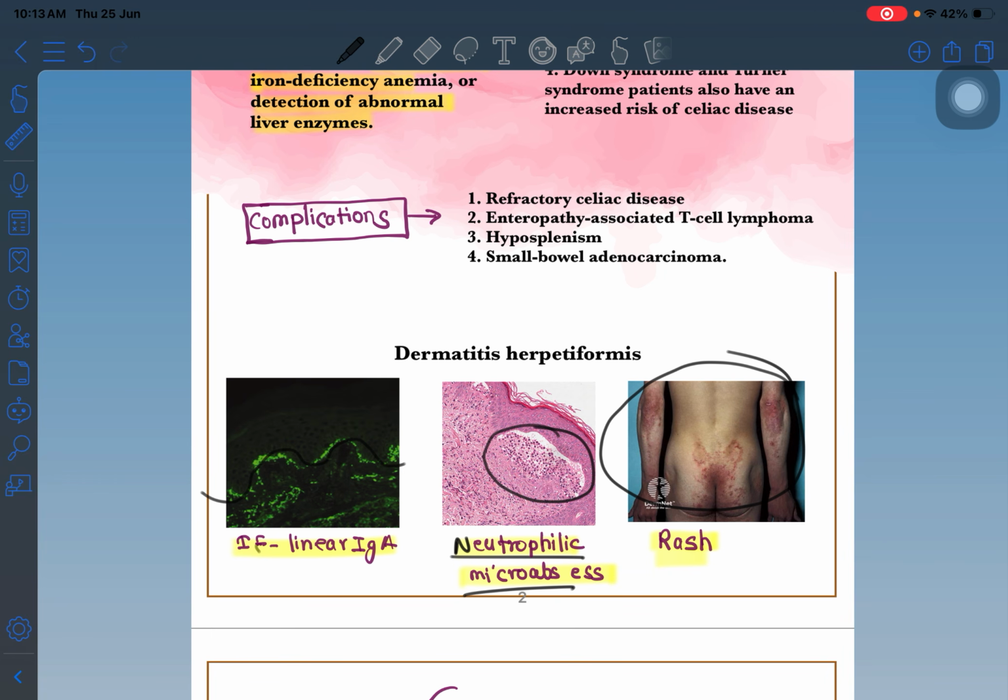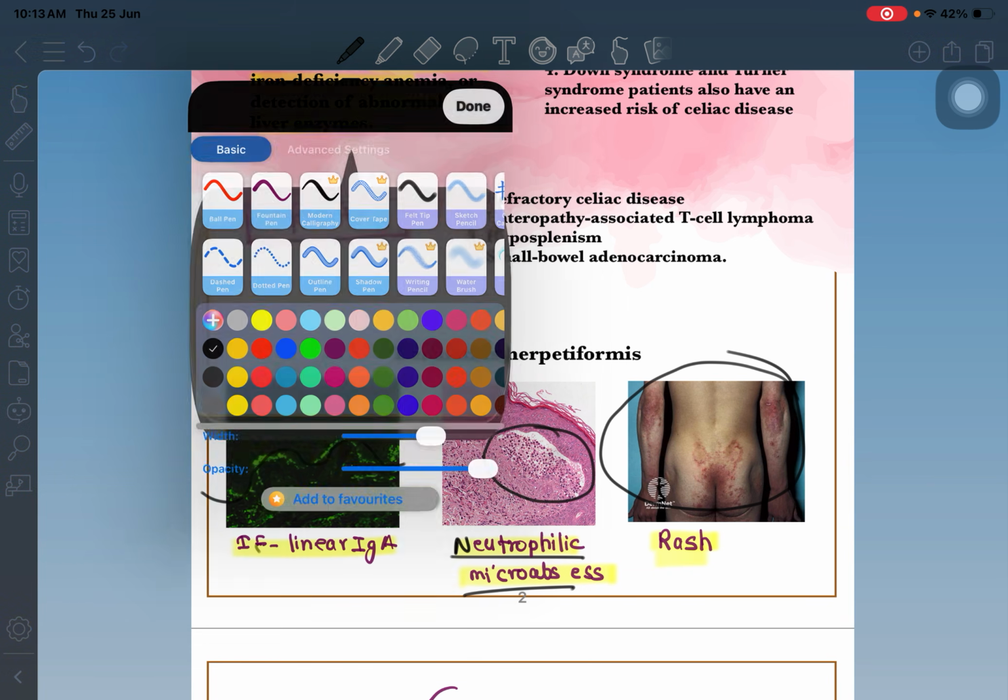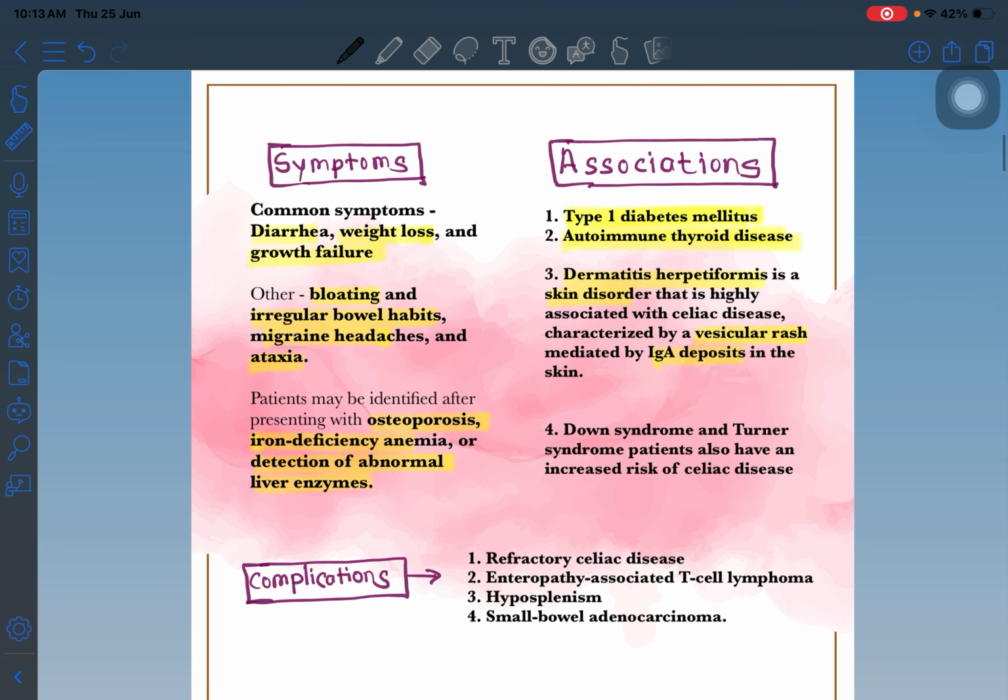So dermatitis herpetiformis, type 1 diabetes mellitus, and autoimmune thyroid disorder are very important associations of celiac disease. Sometimes Down syndrome or Turner syndrome patients also have an increased risk of celiac disease. Next thing is the complications of celiac disease.